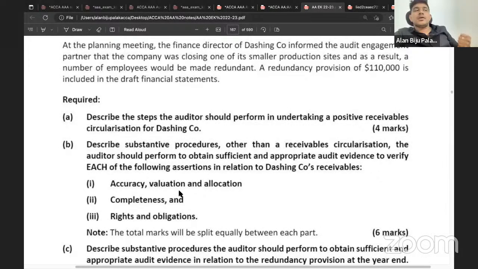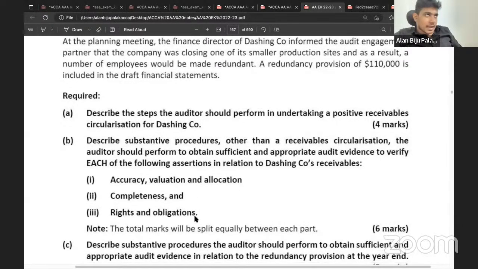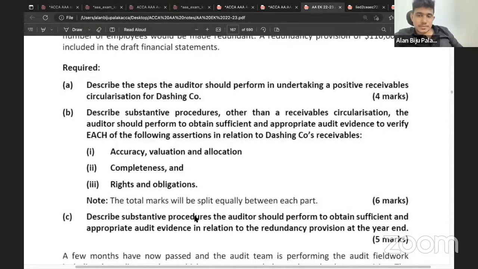Review the disclosures of Dashing Company. Discuss with the management of Dashing Company. Obtain external confirmation from the management of Dashing Company about this revenue of 1.1 million, about the total asset of 10.2 million. Obtain confirmation from Dashing Company's customers. Obtain external confirmation from Dashing Company's lawyer. So whenever you write the procedure, you need to include the name of the company as well as the figure involved. Is that clear? Okay. So this is the way in which you will be getting assertion specific substantive procedures.